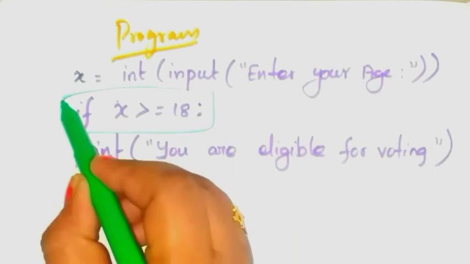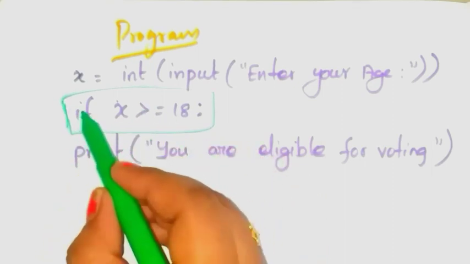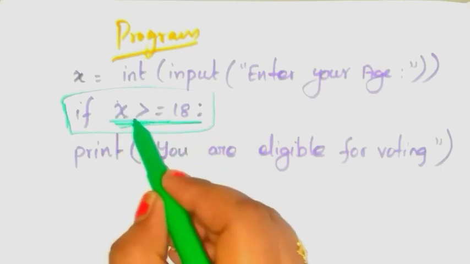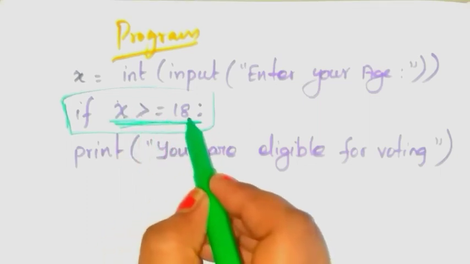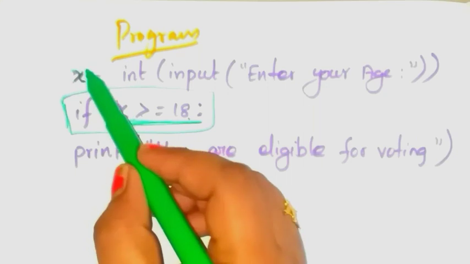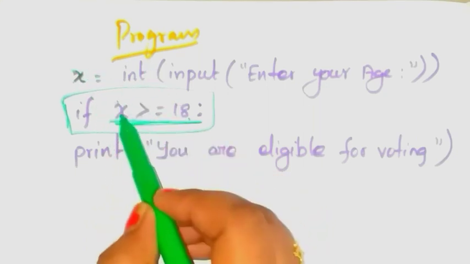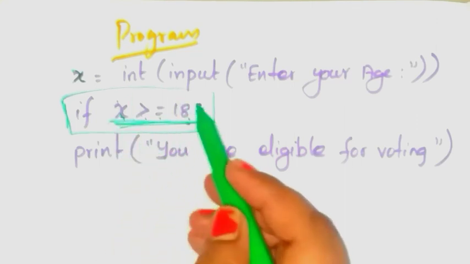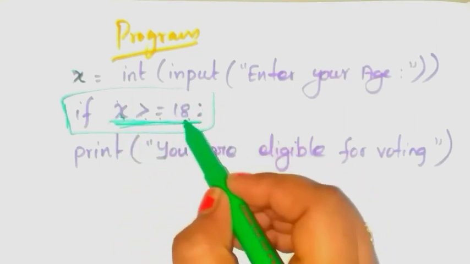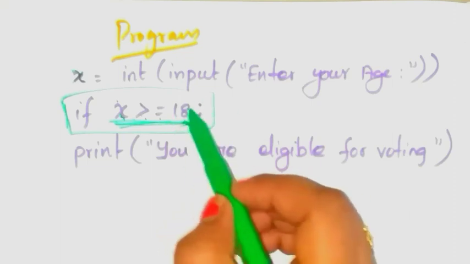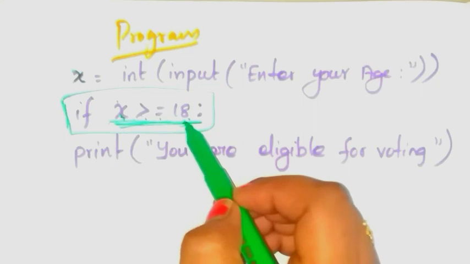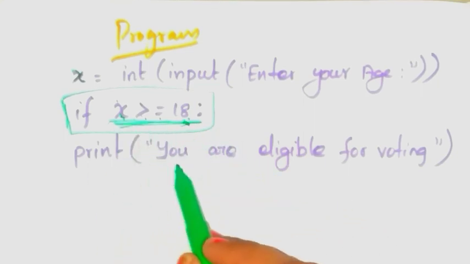What condition? x is greater than or equal to 18. x means your age. Check this condition. 18 is the eligible age for voting. So here 18 is given, and next print you are eligible for voting.